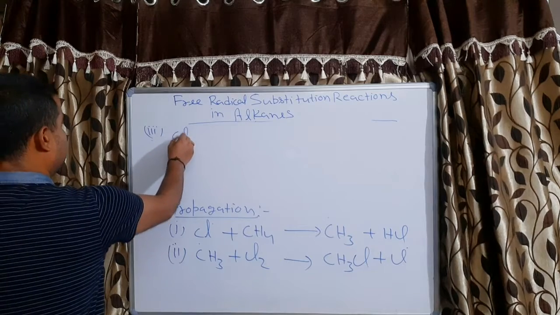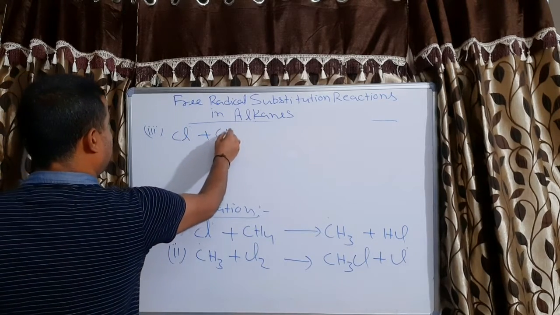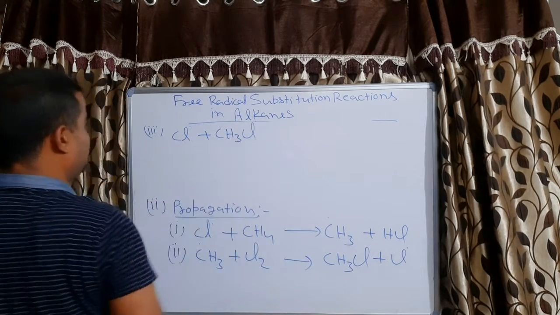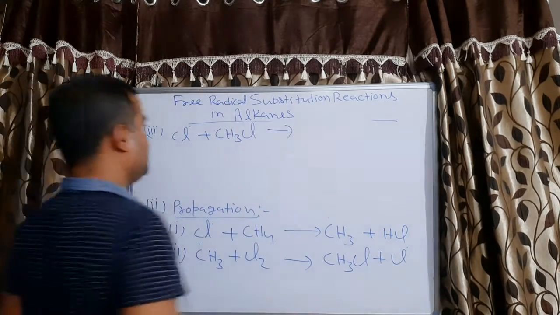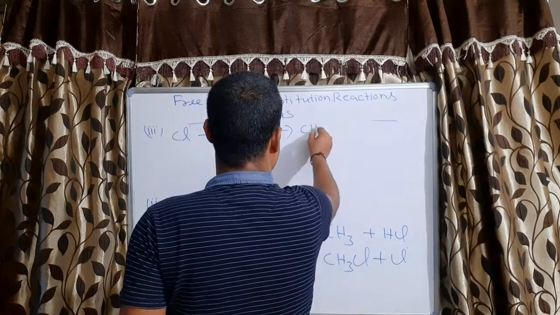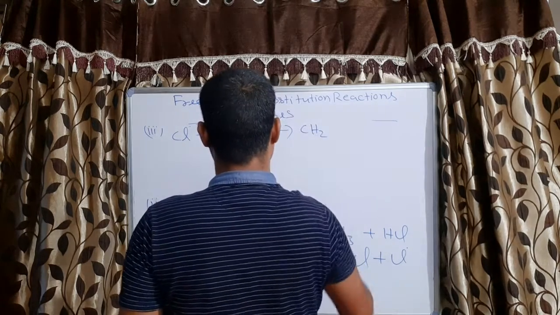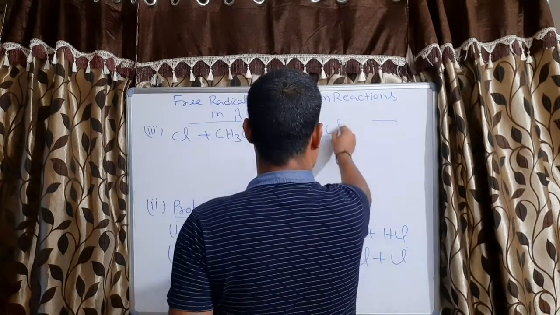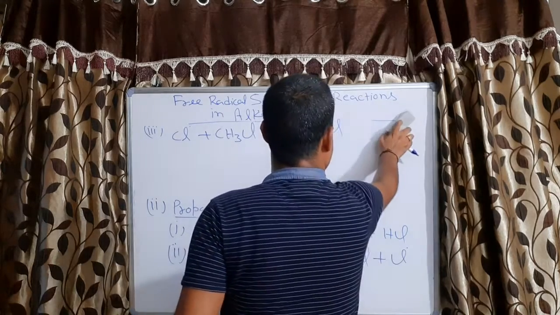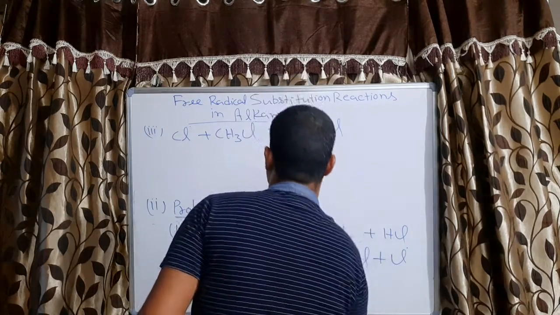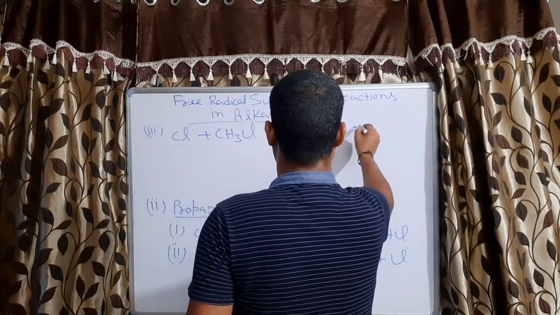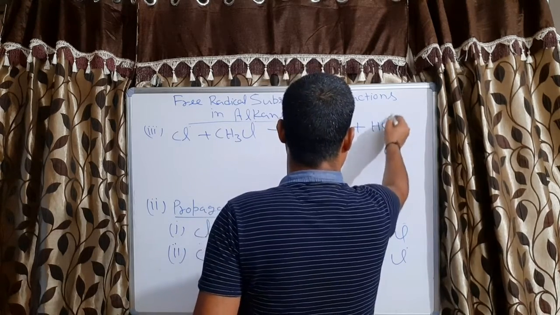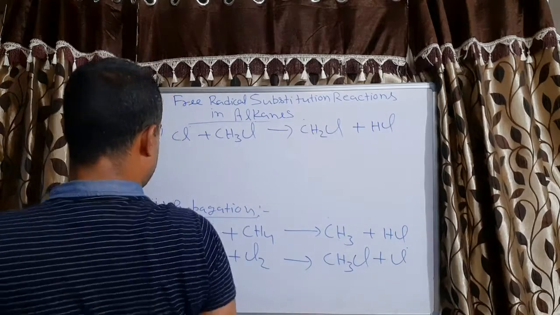So when Cl free radical reacts with CH3Cl, it will substitute one hydrogen and give CH2Cl free radical plus HCl, correct or not?